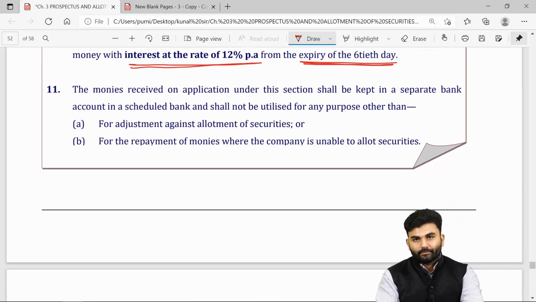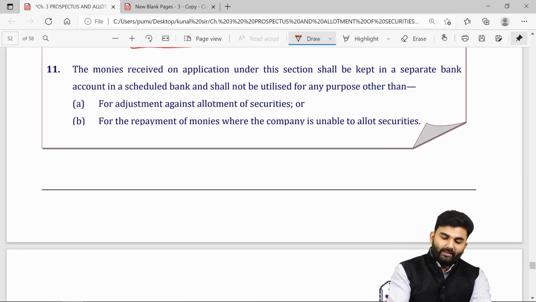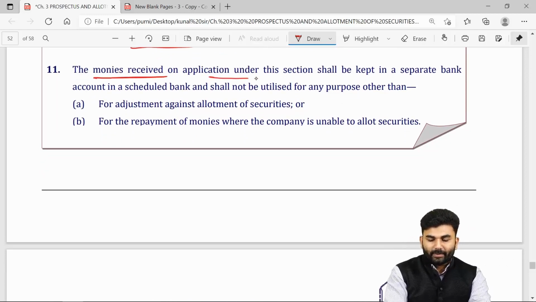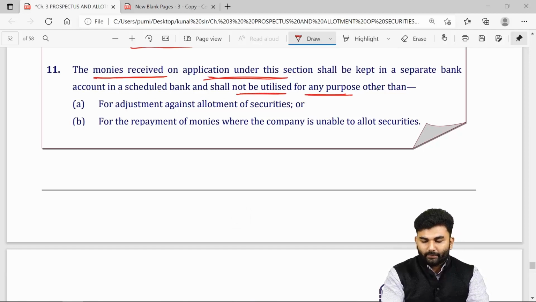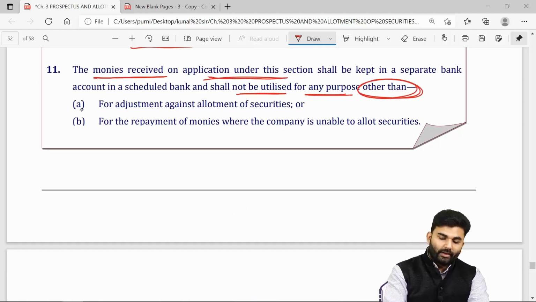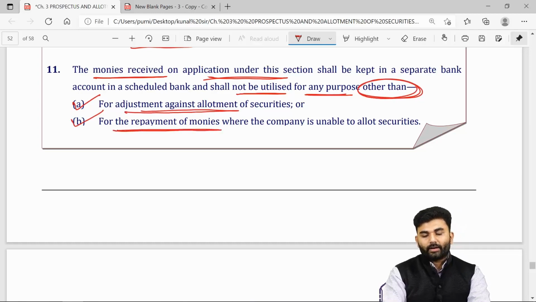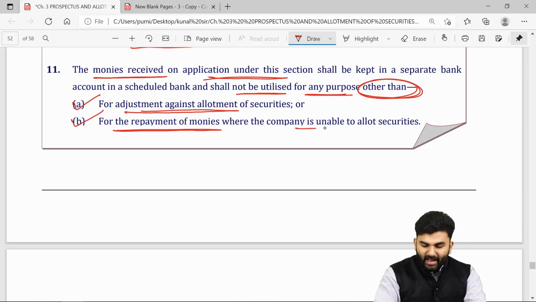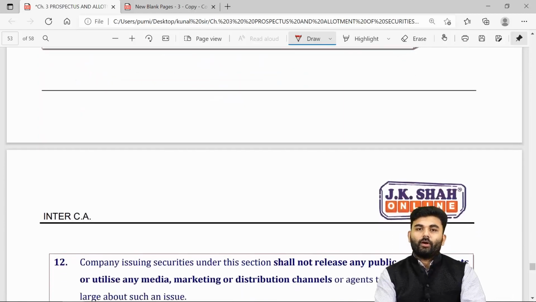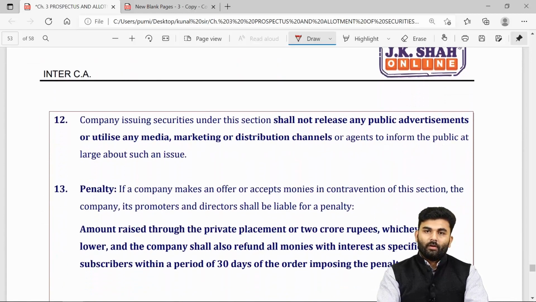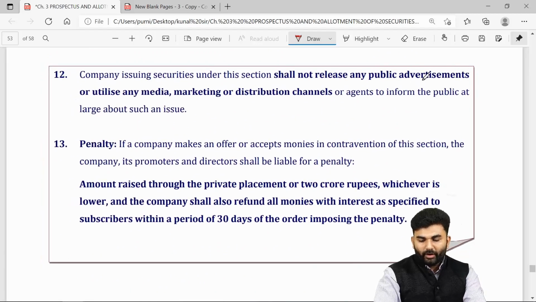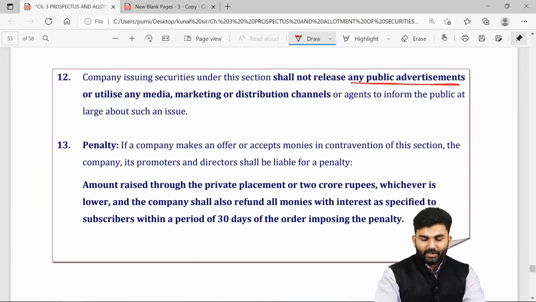Over here, whatever money the company has received through a private placement cannot be utilized for any other purpose. However, it can be utilized only for the following two purposes, that is either for adjustment against allotment or for repayment of money when the company is unable to allot securities. Over here, the company will not be going for any kind of public advertisements or any kind of marketing activities.